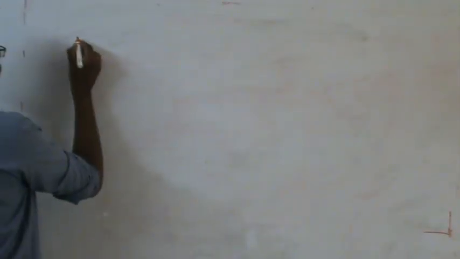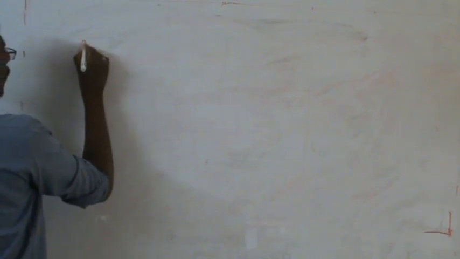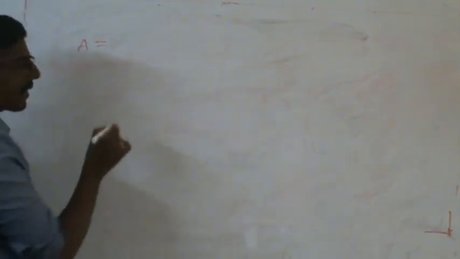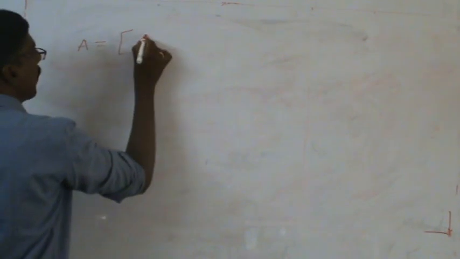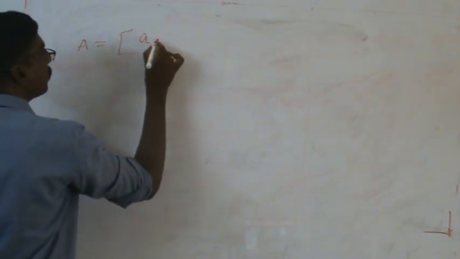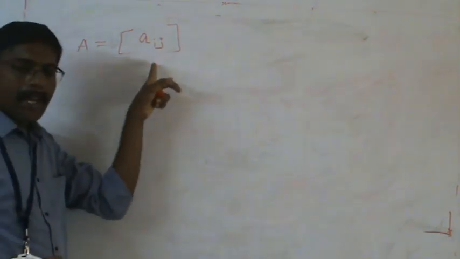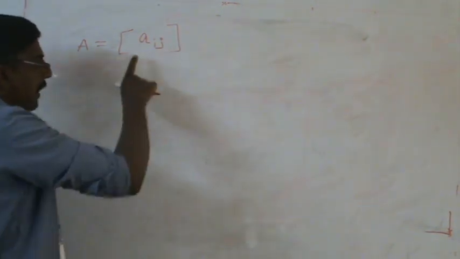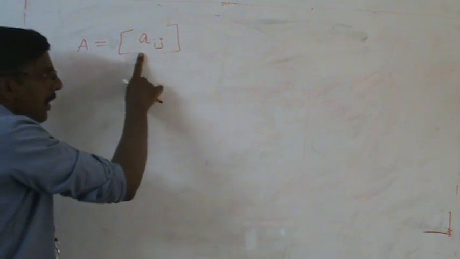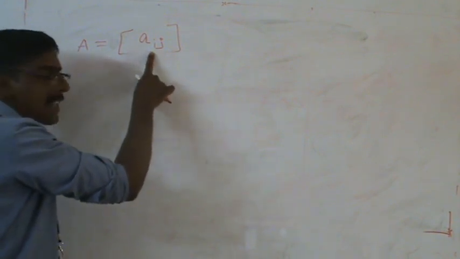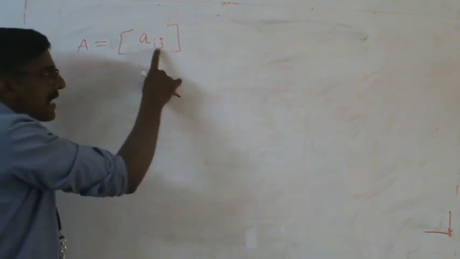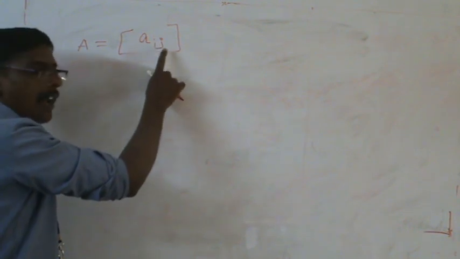Next one, construction of the matrix. Capital A is a matrix that is represented as Aij. This is a general representation of the matrix. In this general representation, i represents the row position and j represents the column position.